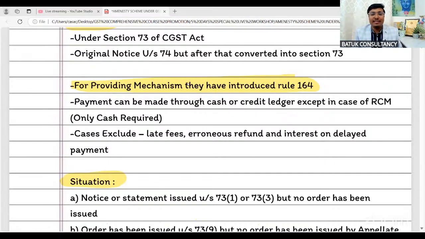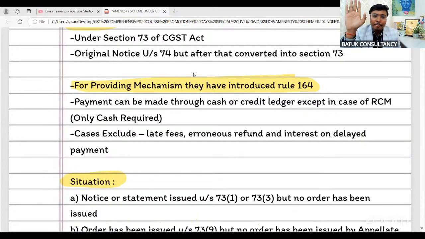So section is always saying that you have to do this particular act, and rules is providing the mechanism how you need to follow that particular provision. So now under GST, this amnesty scheme, government has introduced this amnesty scheme through section number 128A. Now, have you any idea why government has inserted one clause 128A?